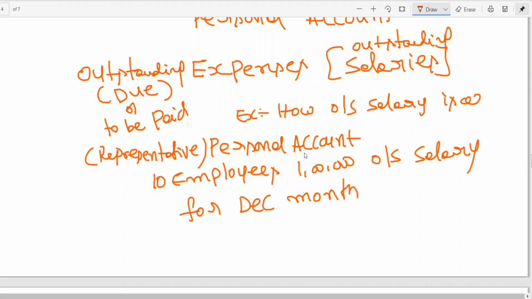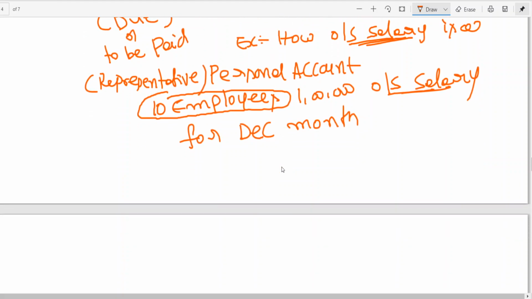Now look at this. This outstanding salary account is representing the amount due to a group of 10 employees. That is why it is called representative. That means this outstanding salary is representing that the amount is due to natural persons. Are you following? Amount is due to natural persons.